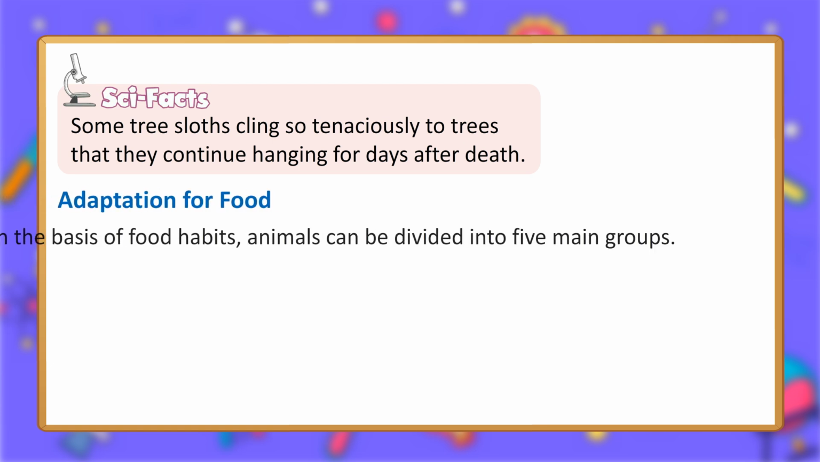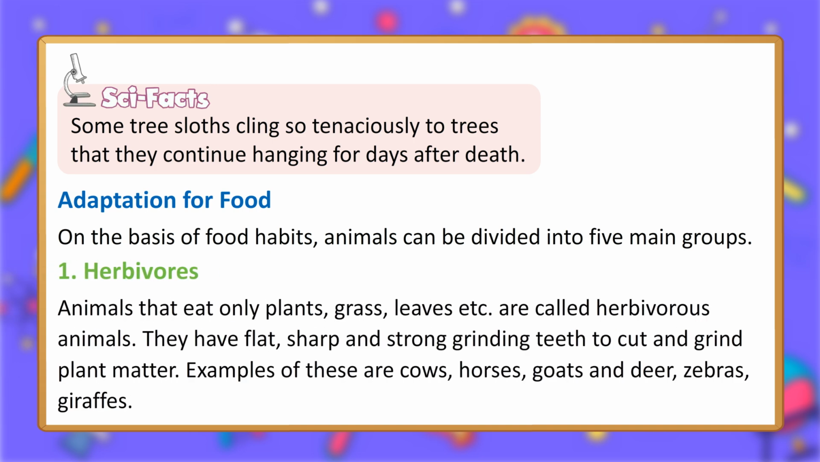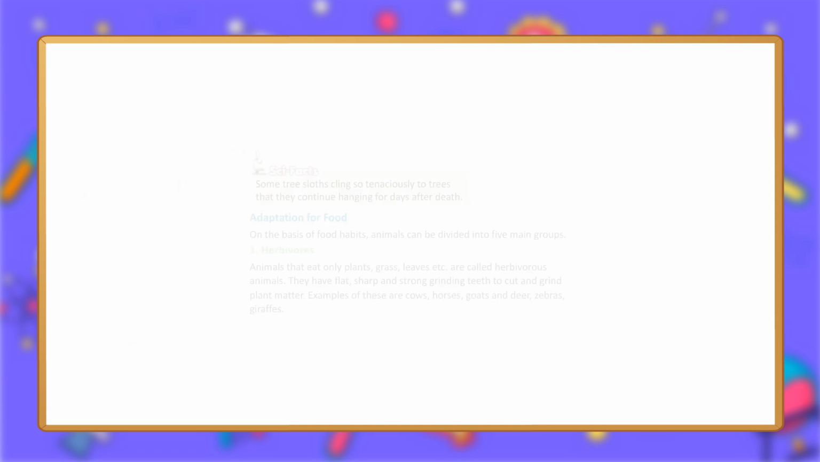Adaptation for food. On the basis of food habits, animals can be divided into 5 main groups. 1. Herbivores. Animals that eat only plants, grass, leaves etc. are called herbivorous animals. They have flat, sharp and strong grinding teeth to cut and grind plant matter. Examples of these are cows, horses, goats, deer, zebras and giraffes.